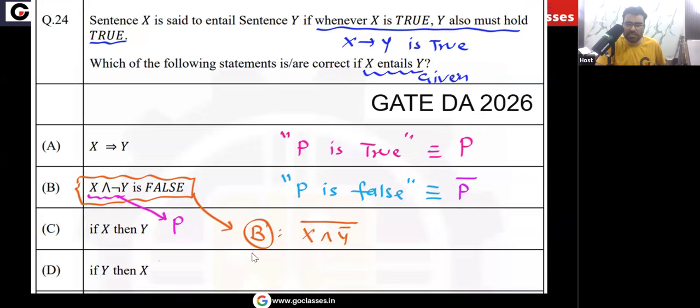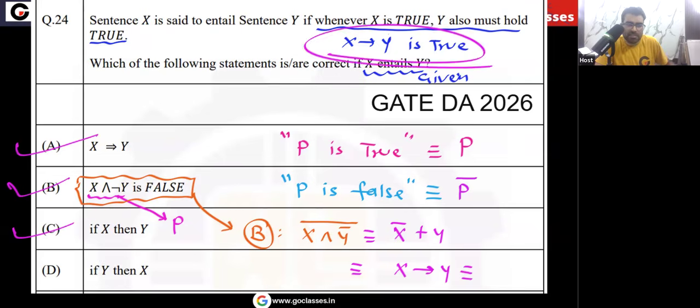I can write option B as x and y negation whole bar, because I told you in our lectures that whenever I want to write P is false, I can write P bar, and whenever I want to write P is true, I can write P. So I can replace this whole statement, option B, with x and y bar whole bar. What will that become? That will become x bar or y. What is x bar or y? That is x implies y. That is the same as option A, the same as option C, the same as option B, the same as the given statement. Yes or no?